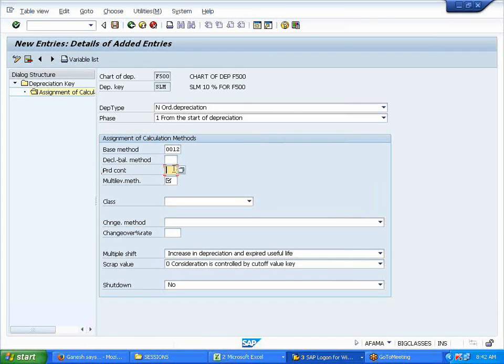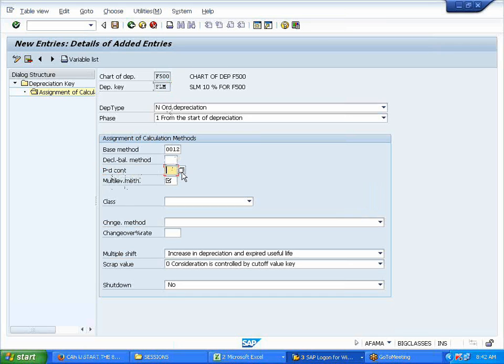Period control. Hey, Kadi, I don't understand. Which one? The SLM, right? Why did you name the depreciation key SLM? You define whatever you want, man. That's why I told you. It's your wish. It's like a variant. You can give anything. You define whatever you like.